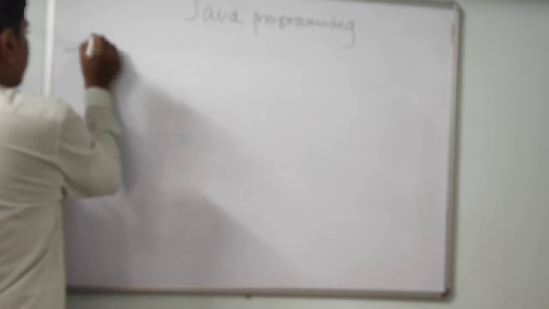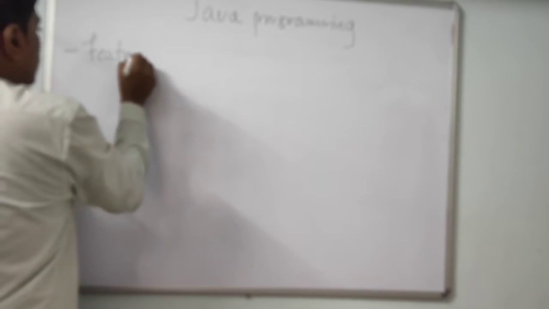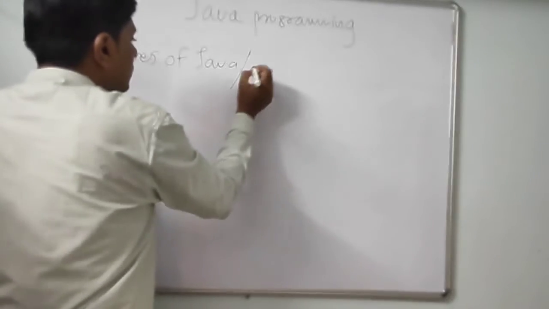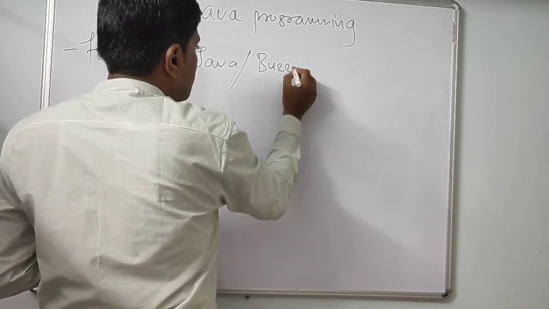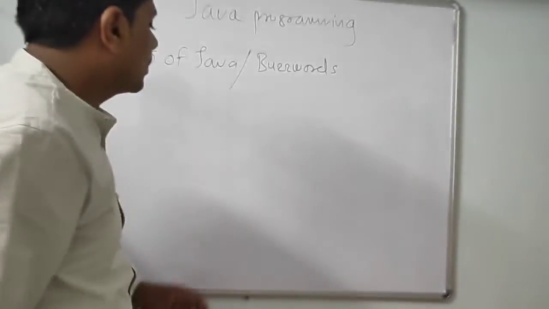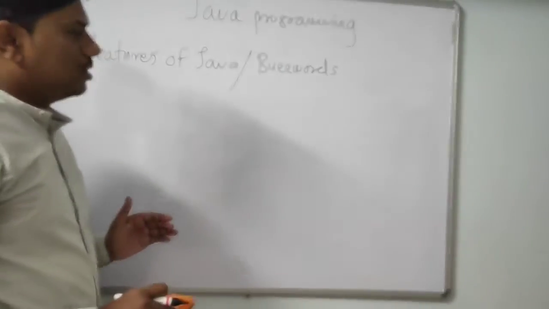Let us see the features of Java, or they are also called buzzwords, the important features of Java. So first I will list out the features.